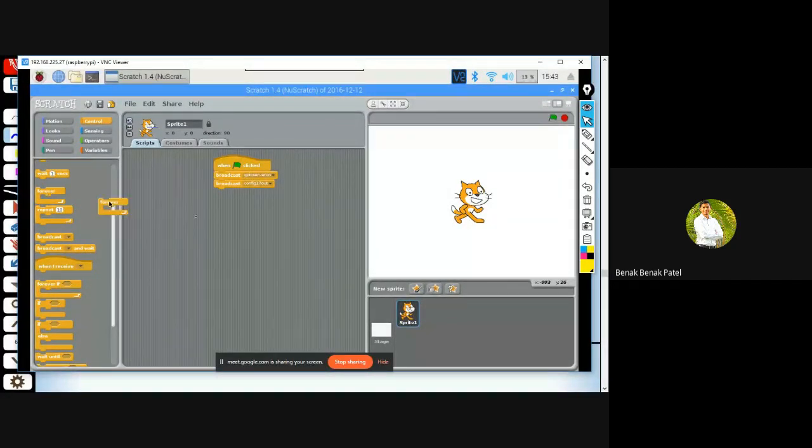I'll drag this forever block, and under this forever, because I want that LED, that is GPIO pin number 17, to glow and turn off infinitely, I'm using this forever block. I use again a broadcast.